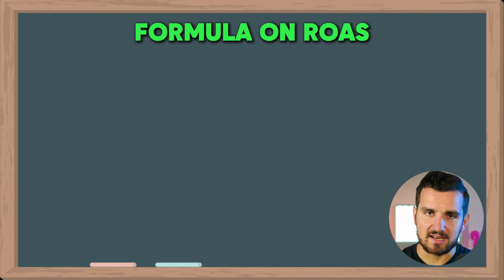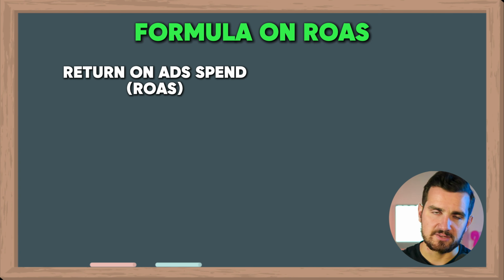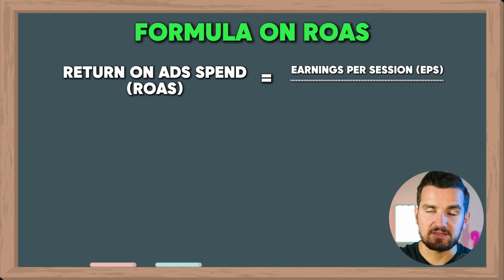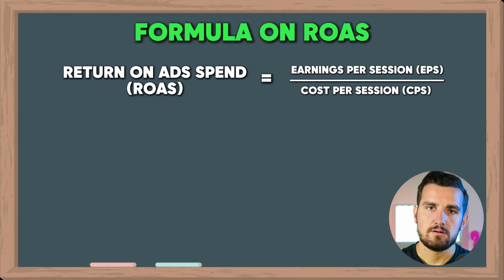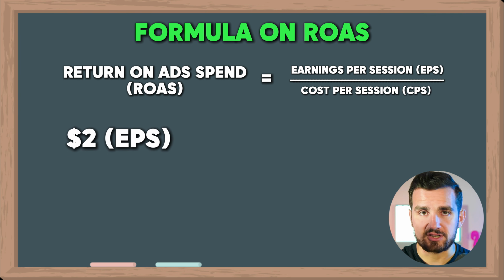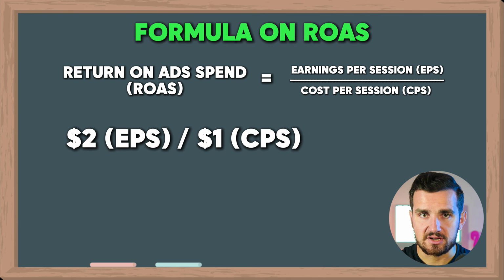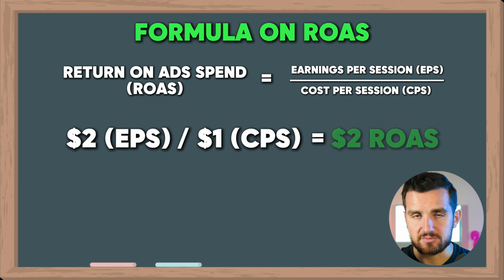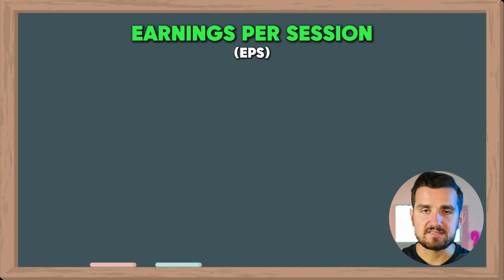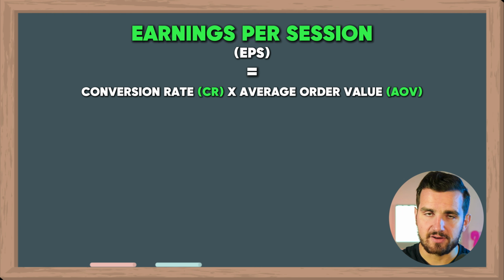So the ROAS at a high level is the return on ad spend, which is earnings per session divided by cost per session. So if we're making $2 per session on our Shopify store and we're paying $1 per session, then that means we have a ROAS of 2. Pretty simple. Now breaking it down even further, our earnings per session is specifically the conversion rate times our average order value.